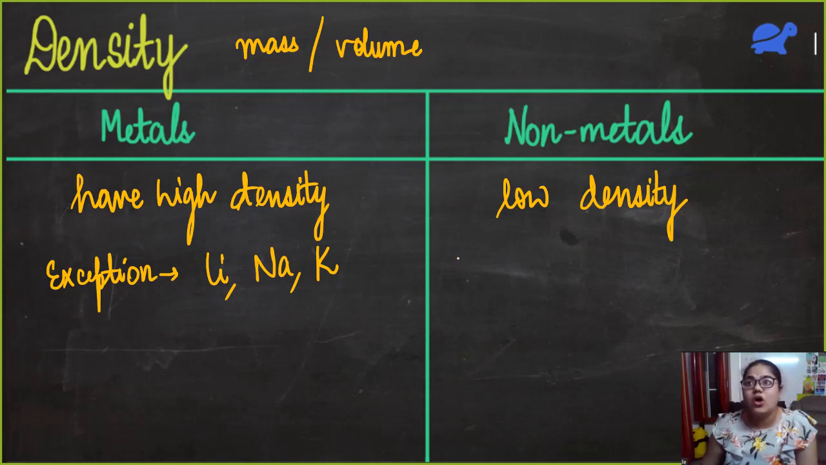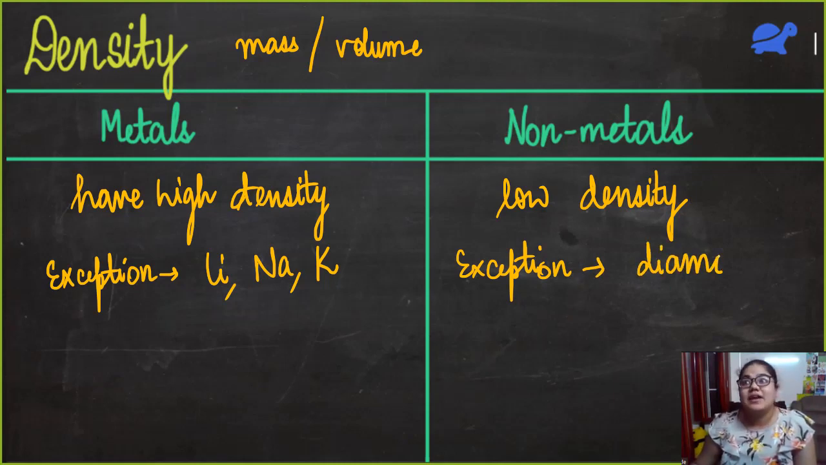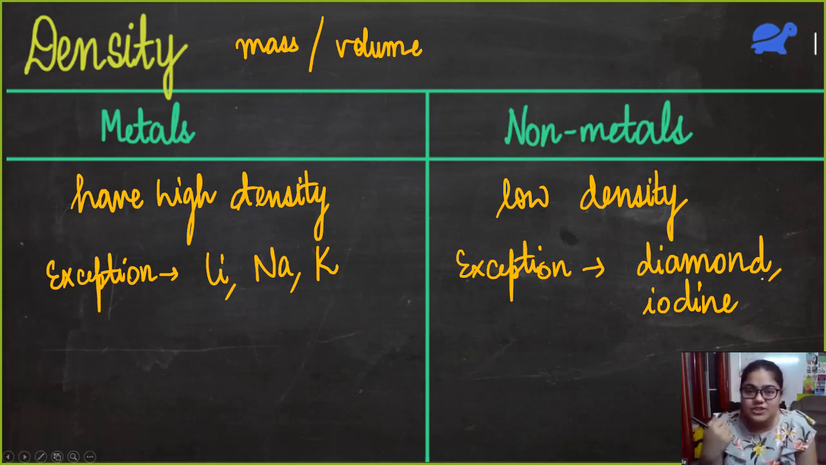And again, if we talk about non-metals, then here the exception is diamond. Diamond has an exceptionally high density. Apart from diamond, we also have iodine. Iodine is one of the non-metals which is solid in state, and iodine's density is higher than many other metals. So iodine is also considered to be a dense non-metal.